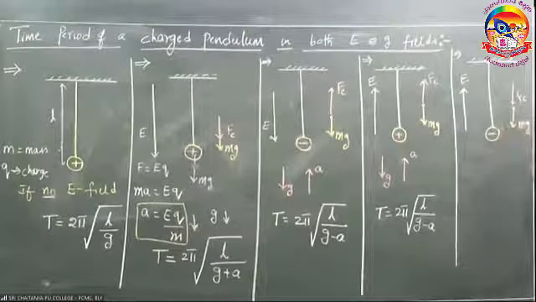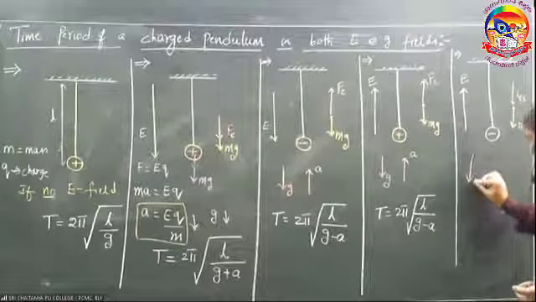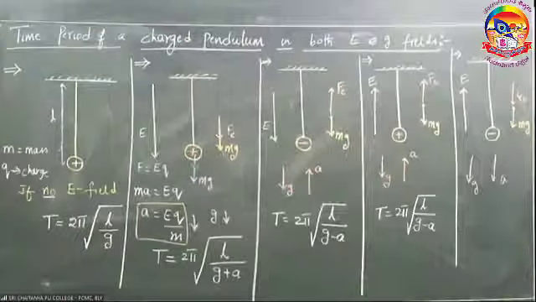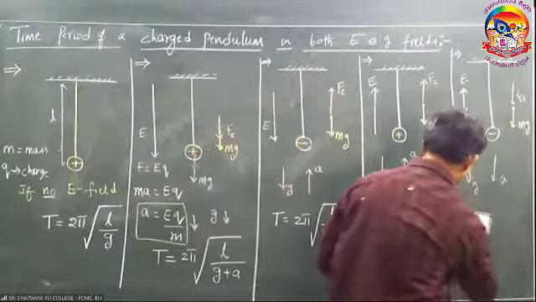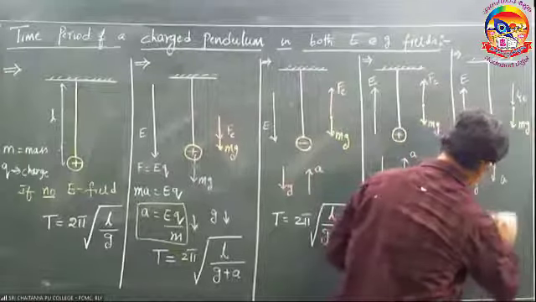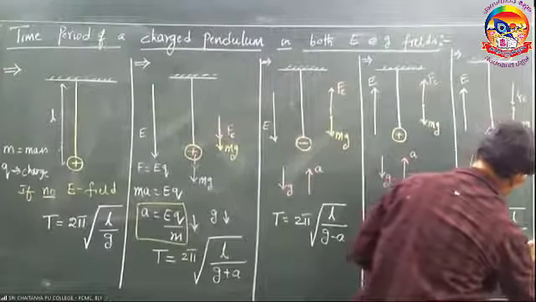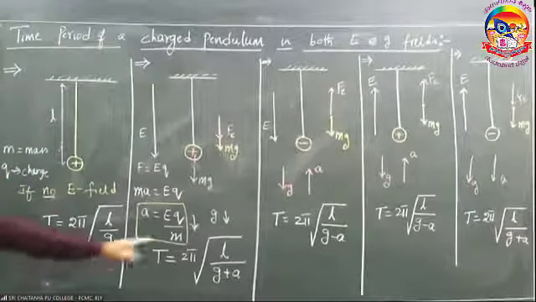Fe. How are these two? Same direction. Means G in this direction, acceleration due to electric field also in this direction. Then what is time period? G plus A.